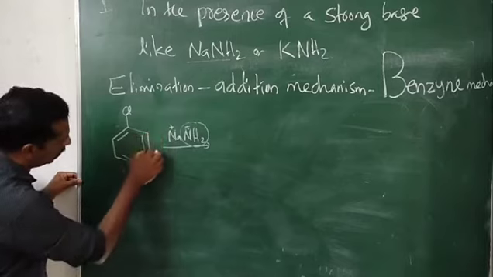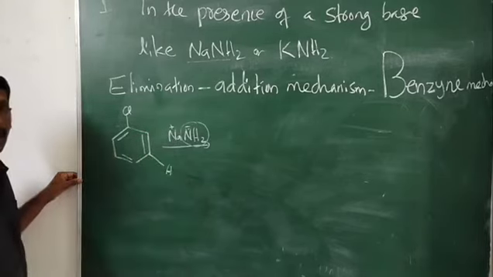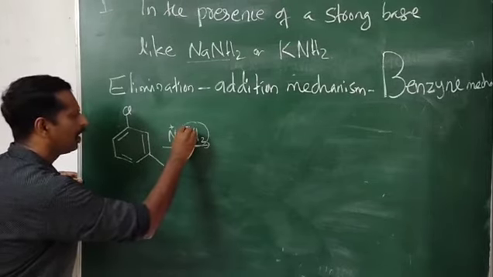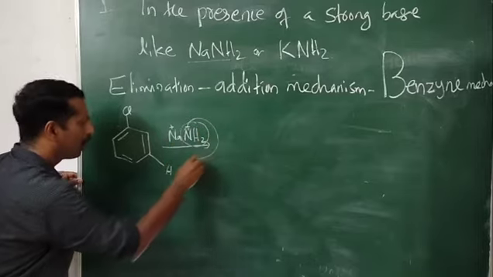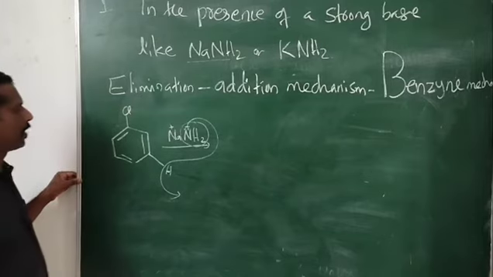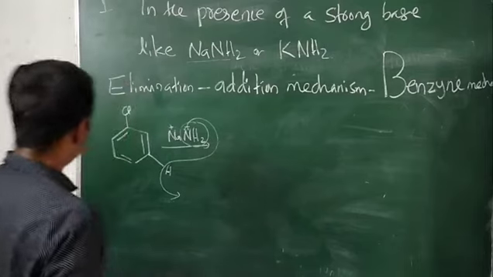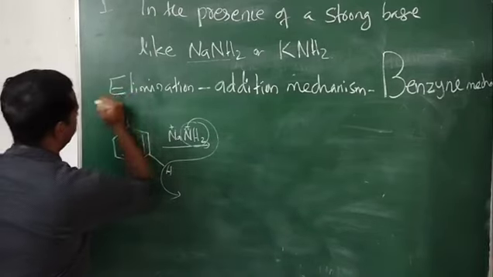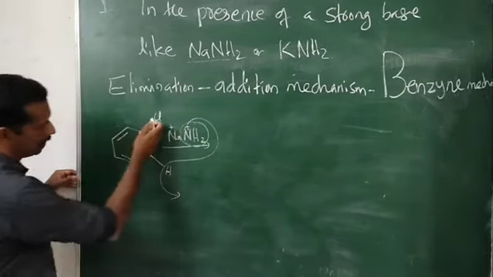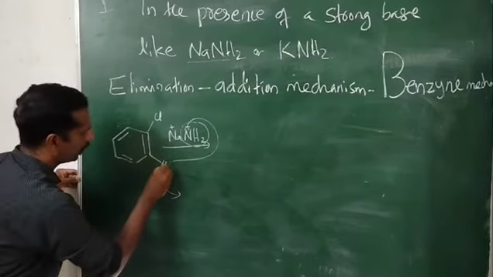I am taking this part, the double bond, and of course here is a hydrogen. What will happen? The base or the nucleophile removes this proton. You put the halogen here, Cl. Now it is clear. Here is our halogen, chlorobenzene only. This is chlorobenzene, and here is a hydrogen.